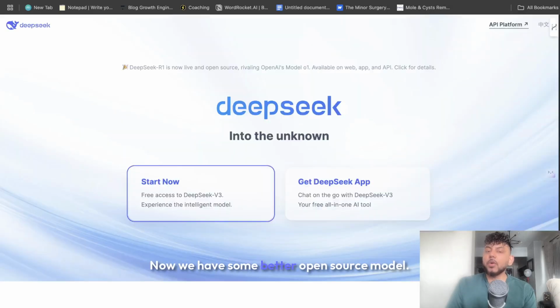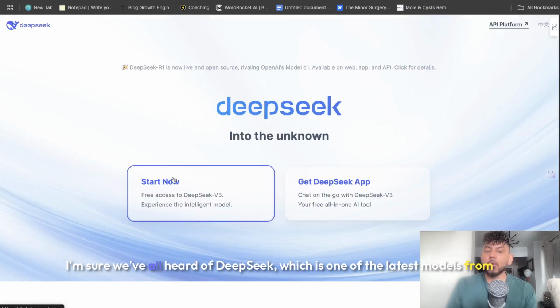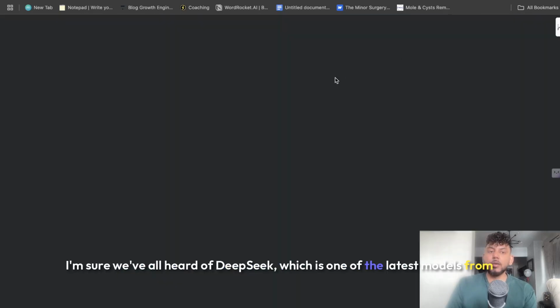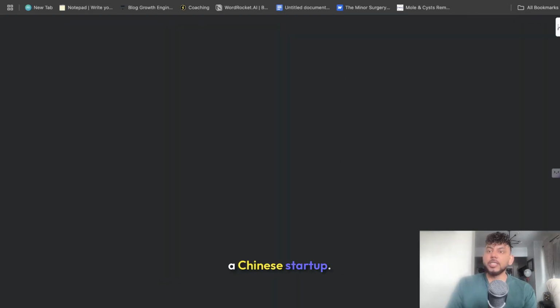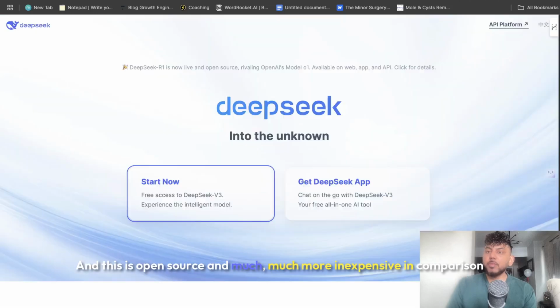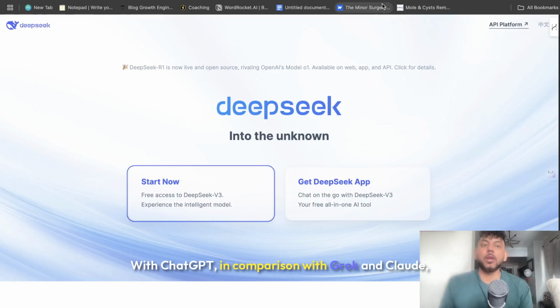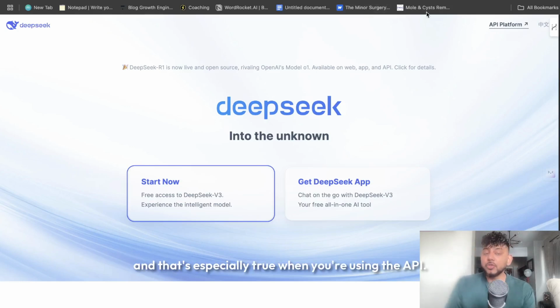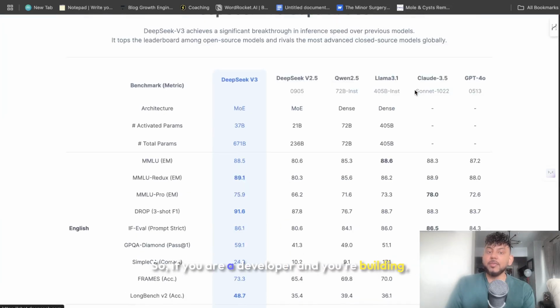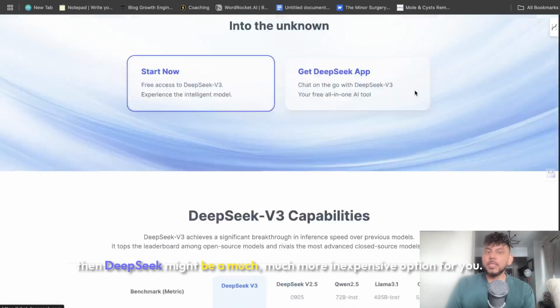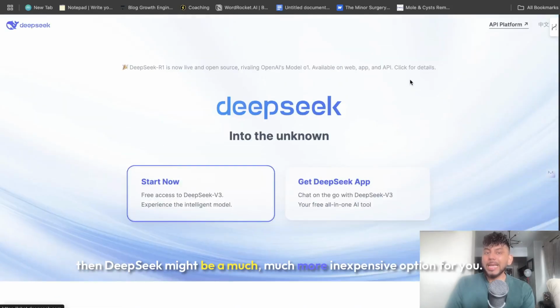Now we have some better open source models. I'm sure we've all heard of DeepSeek, which is one of the latest models from a Chinese startup. And this is open source and much more inexpensive in comparison with ChatGPT, Grok and Claude. That's especially true when you're using the API. So if you are a developer and you're building, then DeepSeek might be a much more inexpensive option for you.